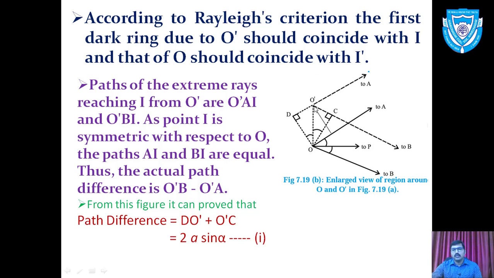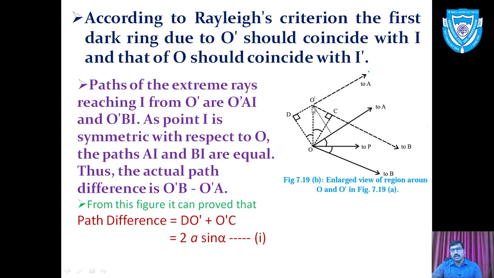We require the path difference between O dash B and O dash A, which can be found by the geometry of the figure. If we compare O dash B with OB, the additional path is O dash C, and C to B and O to B are the same path, and O to B is equivalent to O to A. Now we compare O to A and D to A, and these two paths are again the same. The extra path compared to O dash A and OA is from D to O dash, so this is the additional path.